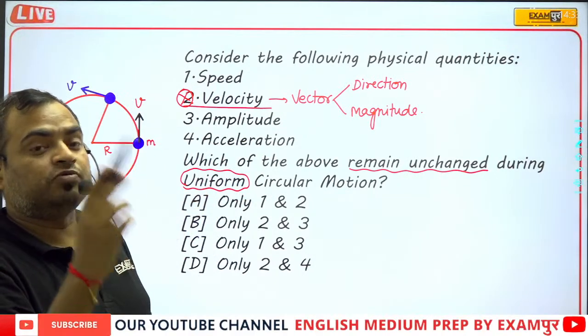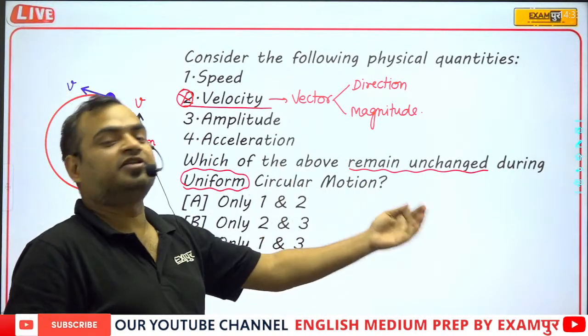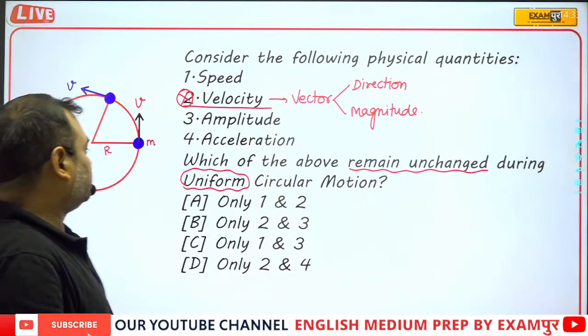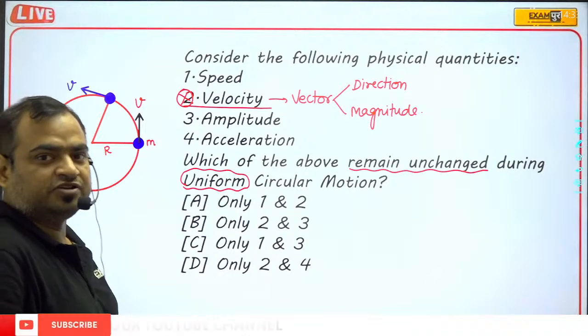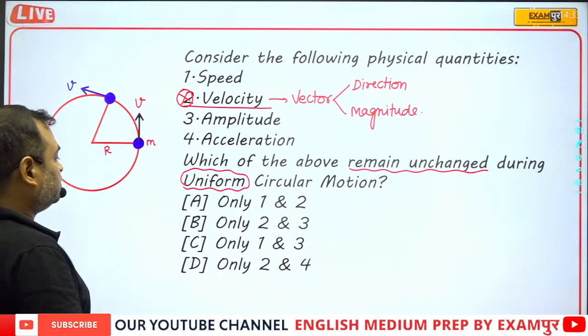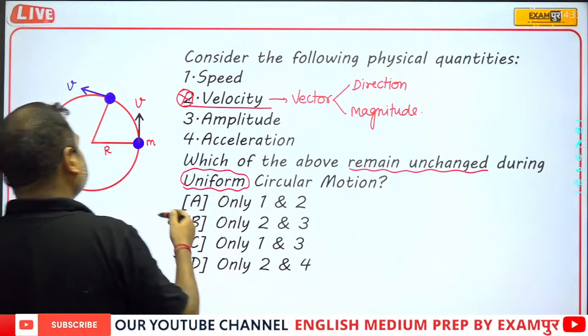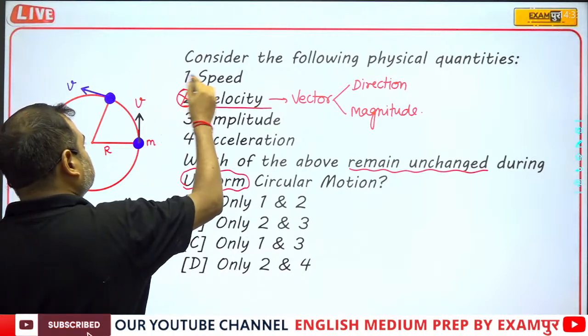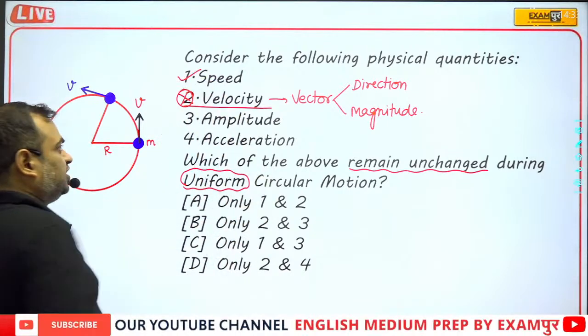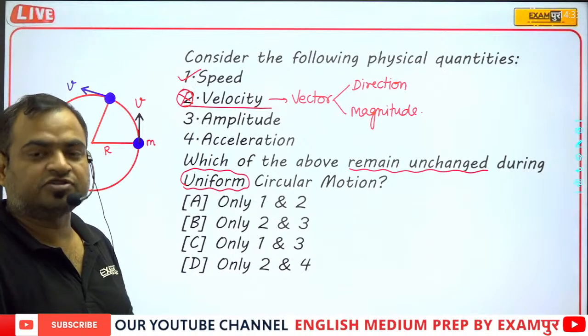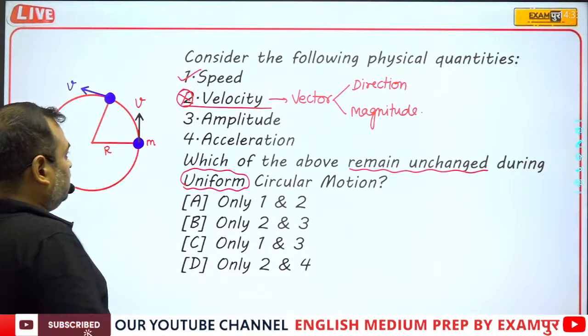It will complete two revolutions after 10 minutes, also in 1 second. Hence such kind of motion is known as uniform circular motion. So when we talk about uniform circular motion, obviously the speed will remain constant. It means the speed will remain the same.